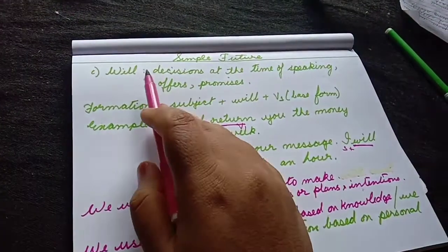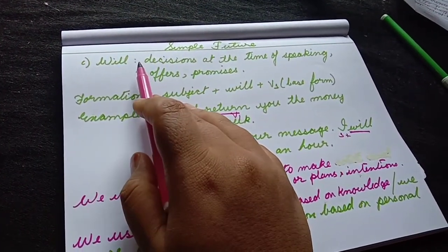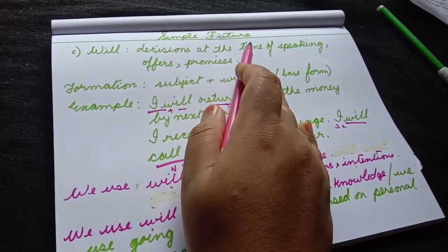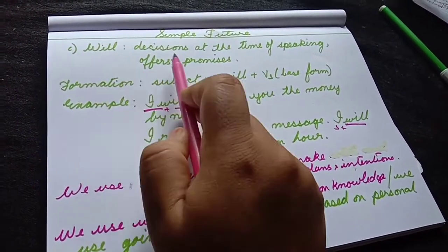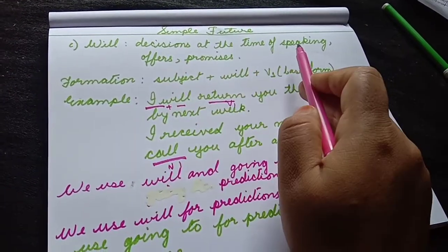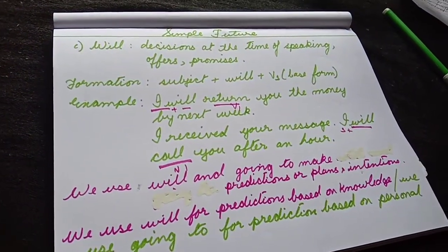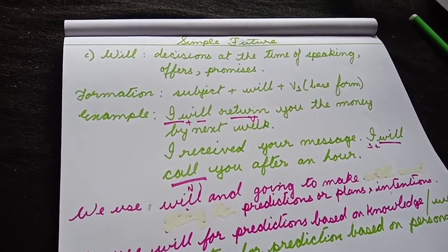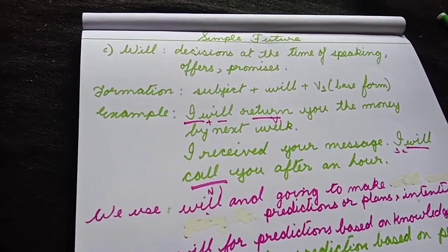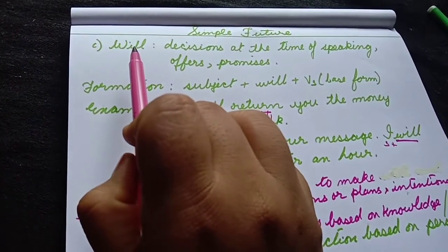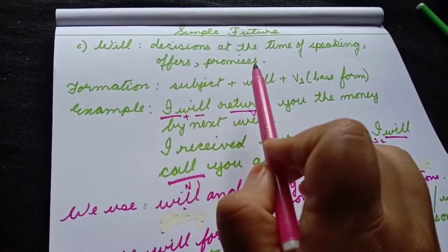Now we use the will form in order to express simple future actions. And when do we use will? For decisions at the time of speaking. So when we have to talk about an instant decision, the decisions we take while we are speaking, instant decisions, we use will. We also use will for offers and promises.